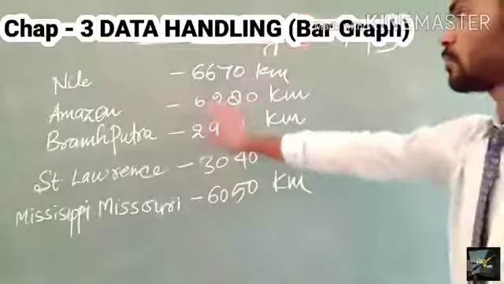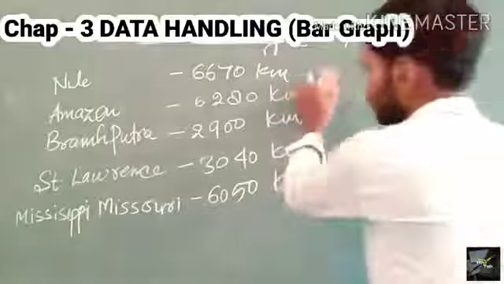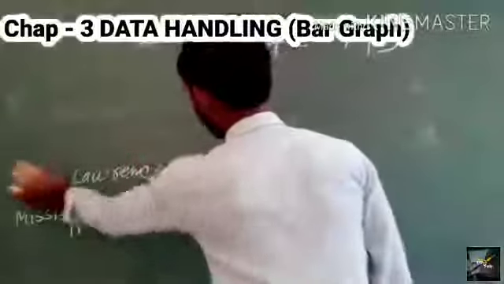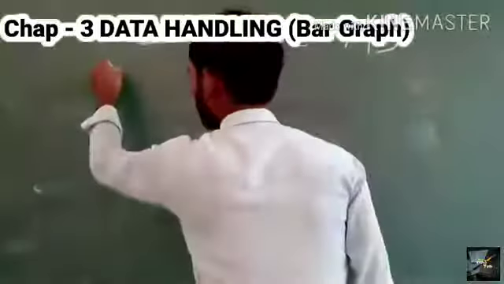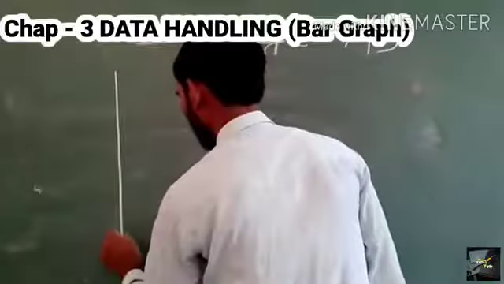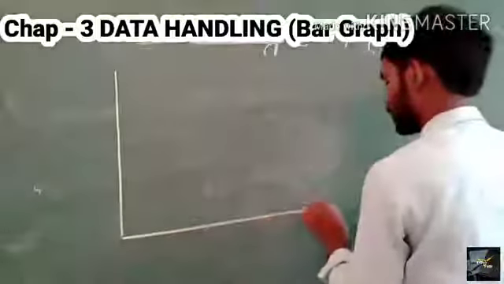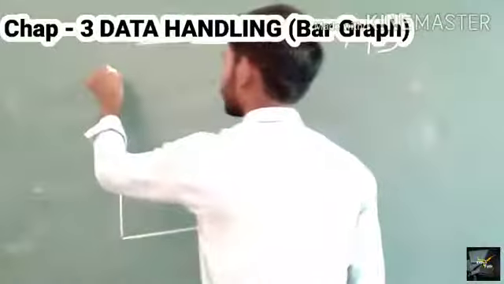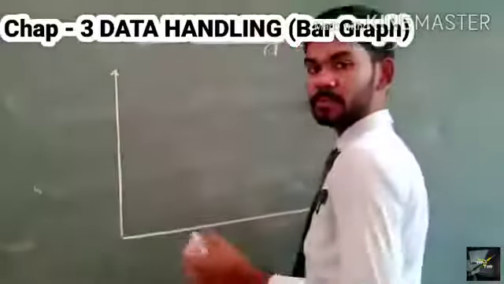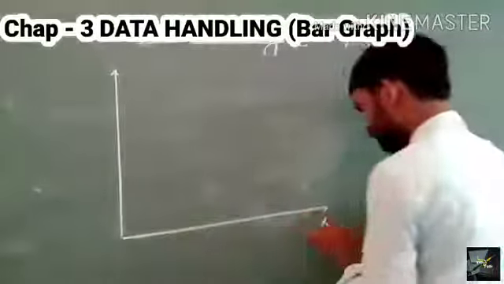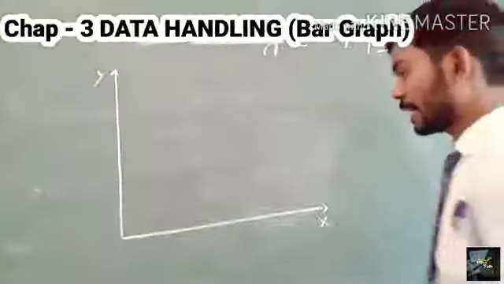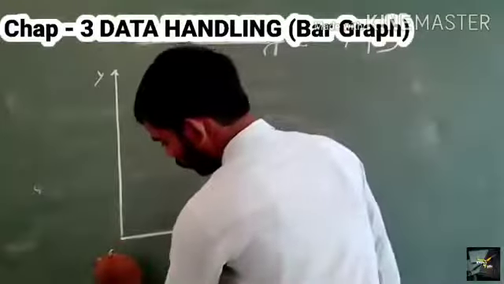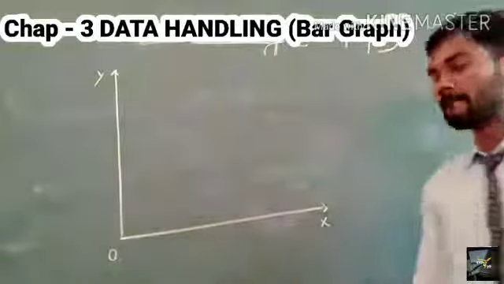I think I have to erase to draw the graph. So first of all, we shall draw two mutually perpendicular lines, known as axes. Here this is the x-axis and this is the y-axis, and this point is called the origin, O.